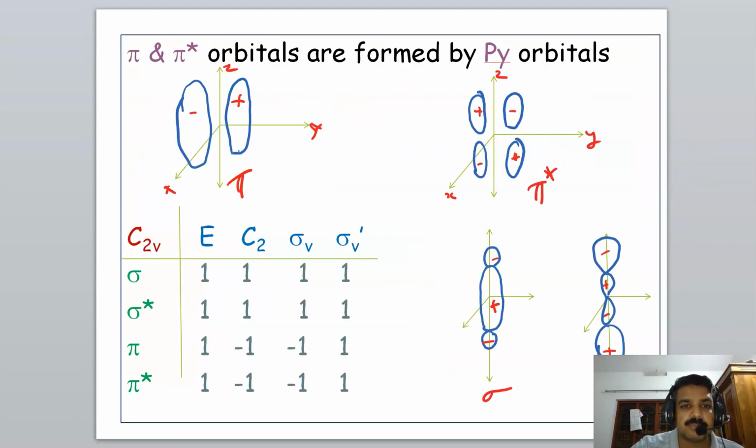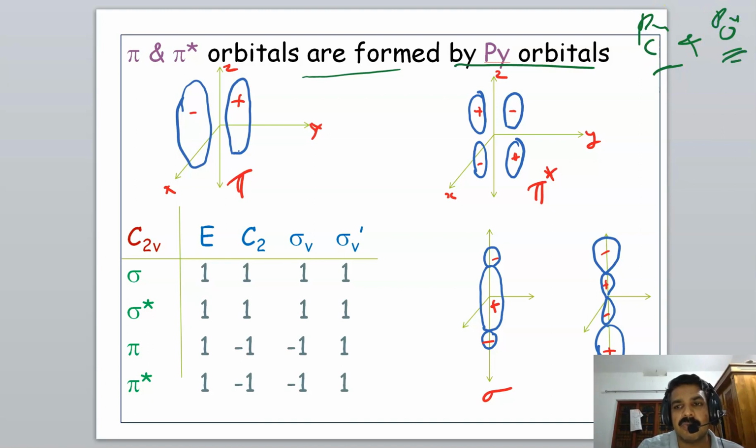Now the pi and pi star orbitals are formed by the py orbital of carbon and the py orbital of oxygen. The shape of these orbitals is the pi orbital. This is the z, y and x axis.